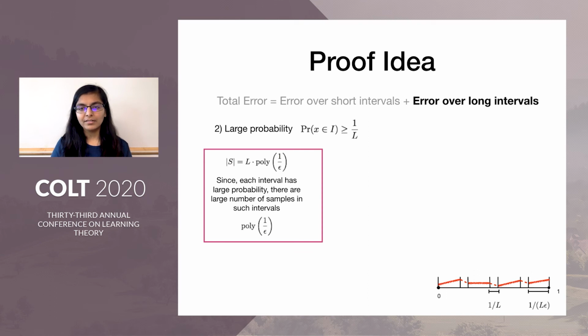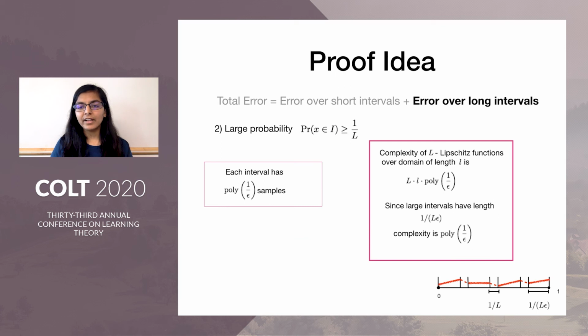Now we consider the case for long intervals which have large probability, and we'll do this proof in two steps. First, recall that we were sampling a set S of L times poly 1 over epsilon unlabeled samples, and since each of these intervals has length 1 over L epsilon, each of these long intervals having large probability would have poly 1 over epsilon samples with high probability. We'll not consider the case here where this event fails, but that can also be shown to be of small probability.